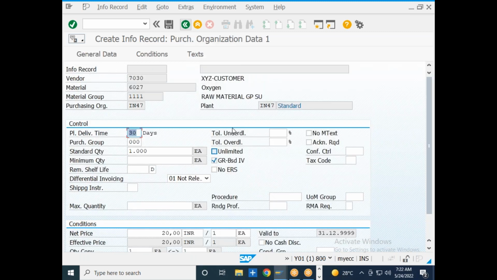So now I am in the purchasing organizational data. In the purchasing organizational data, we have a planned delivery time. You already know what planned delivery time is. So 30 days. Can anyone guess what planned delivery time is? What is planned delivery time?